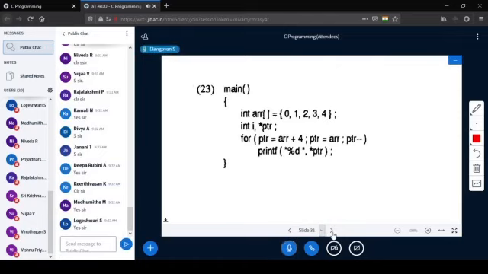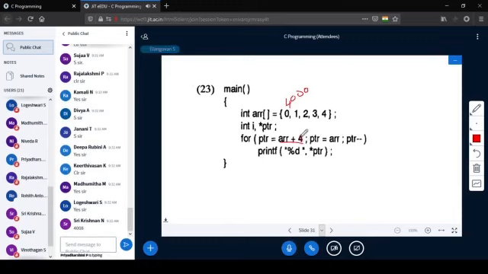Yes, now the array has 5 elements: 0, 1, 2, 3, 4. Same kind of thing, a small modification. Again, PTR is used as a pointer variable, and it is initialized with ARR plus 4. What is ARR plus 4? Let me take 4000 here. Then ARR plus 4 means, how is it initialized? 4008. Okay.